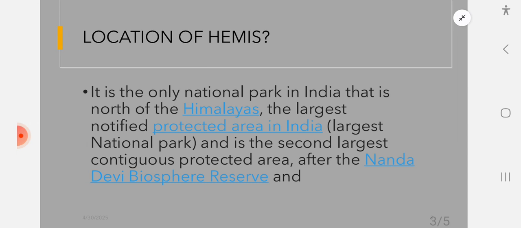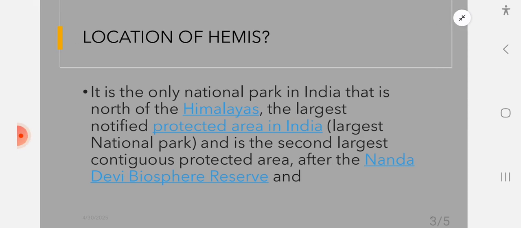If you see any other national park, for example, Kaziranga National Park, Valmiki National Park, everything is south of the Himalayas, only because of the location. Because Hemis National Park is located in the Himalayas, that is why it is the only national park in India that is north of the Himalayas. So if a relevant question comes in the exam, where is Hemis National Park, then it is very important for you to say that Hemis National Park is north of the Himalayas.